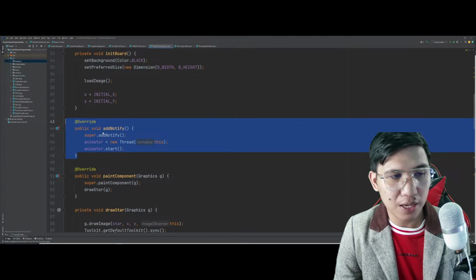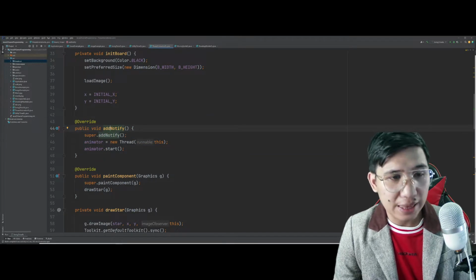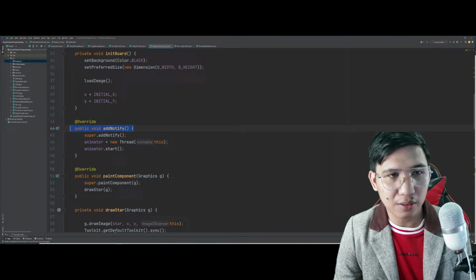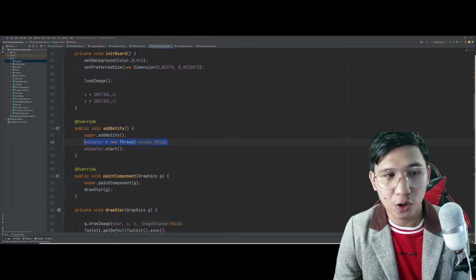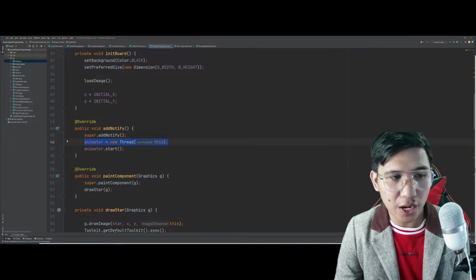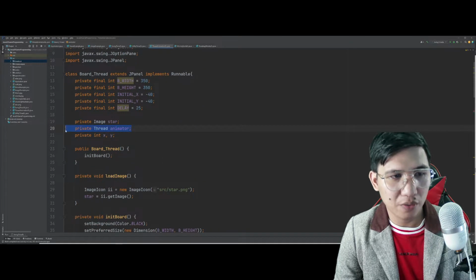So before that, para ka lang ding nag-implement dito ng action listener, di ba? So by simply adding what we call the override annotation on top of the add notify. The add notify here just simply tell the Java program that you will now try to use threads. Ito, instantiation of threads in your Java program. So the animator here, ito yun, private thread animator.